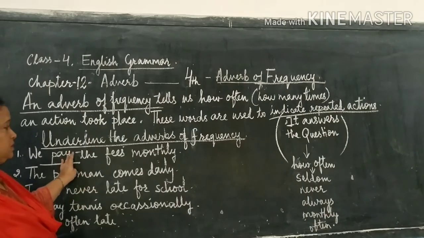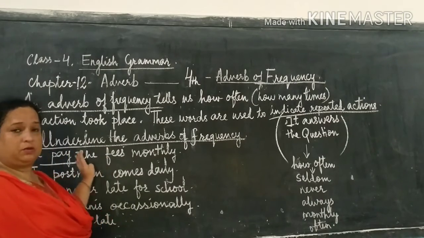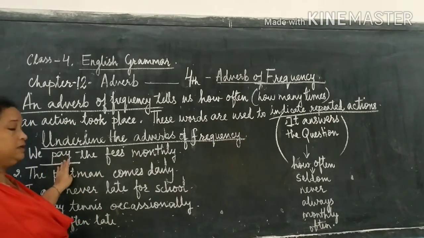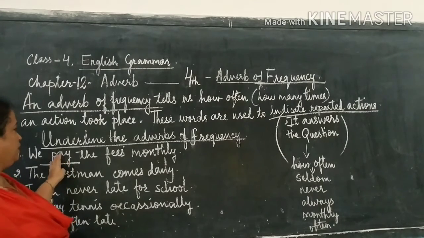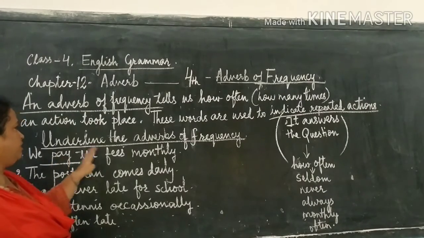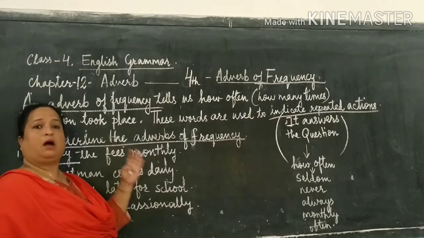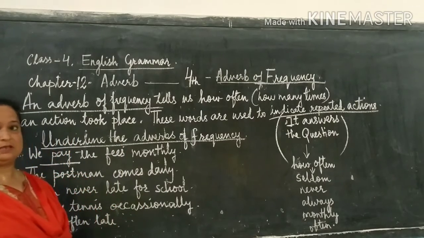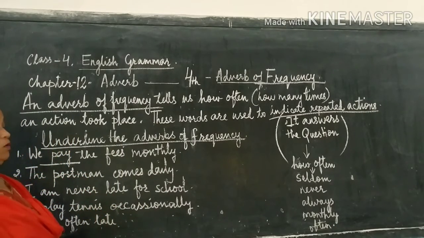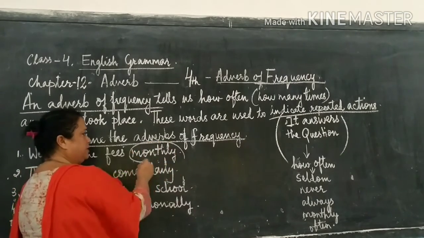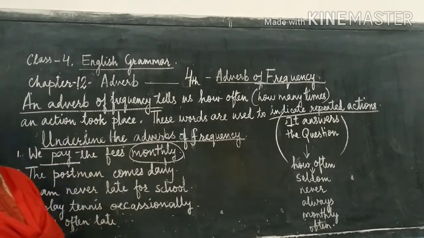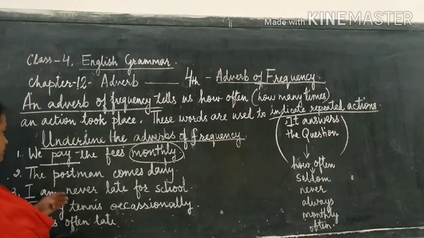So pay becomes the verb. And what do we pay? We pay the fees. But how often do we pay the fees? That's the question to ask. How often do we pay the fees? We pay the fees monthly, means every month.